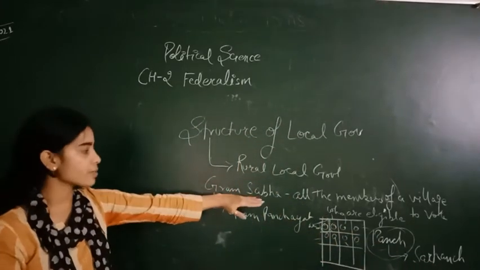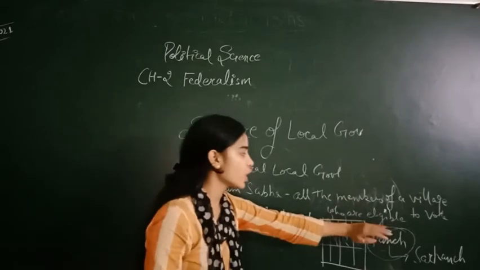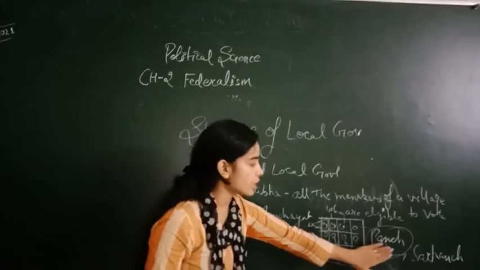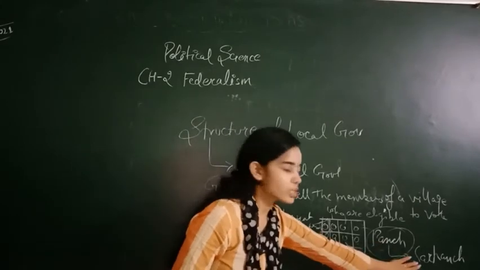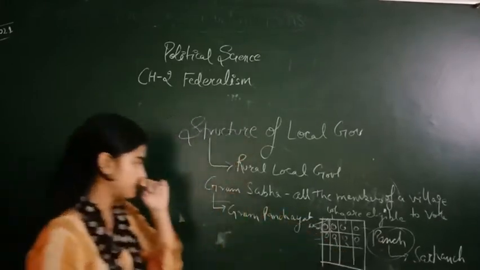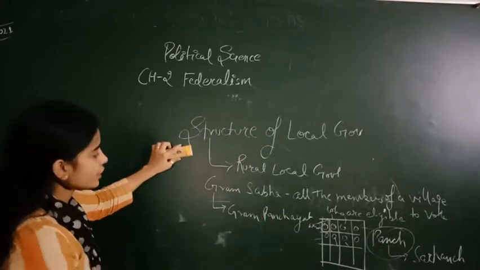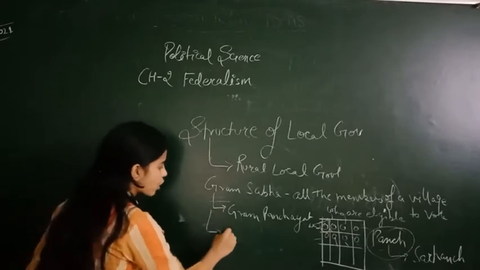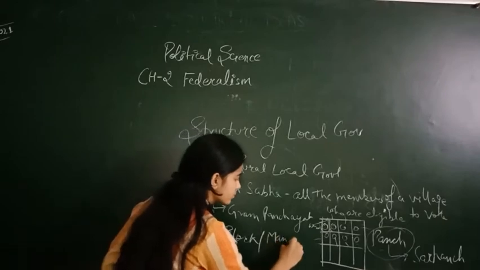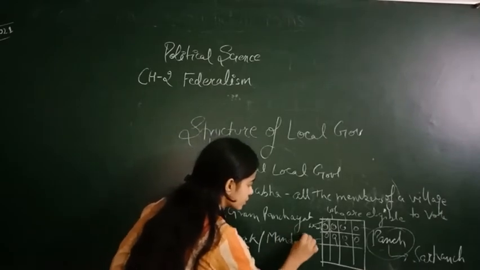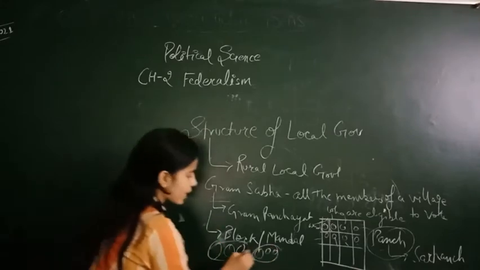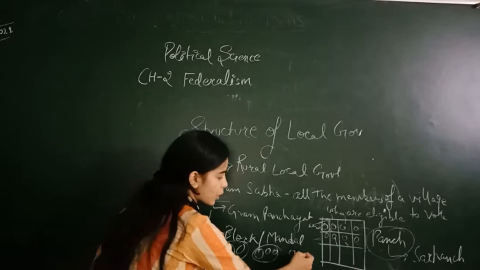I hope you understand. Gram Sabha is nothing else but all the members of the village who are eligible to vote. Gram Panchayat includes all the panches, and the panches choose the sarpanch. Who chooses the panch? The Gram Sabha chooses the panch. After this comes block or mandal. A few Gram Panchayats combine and make a block.